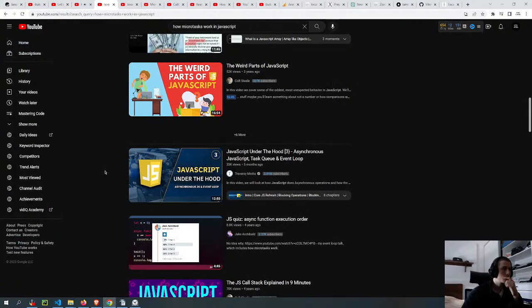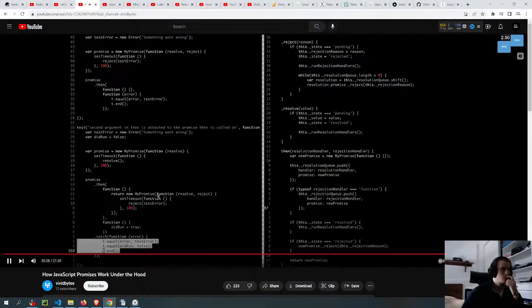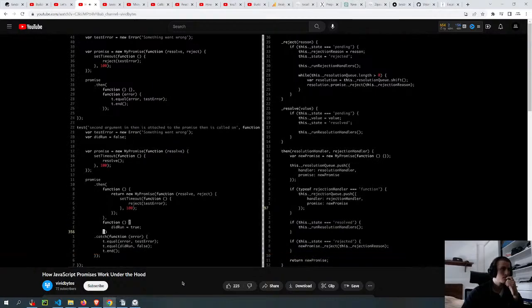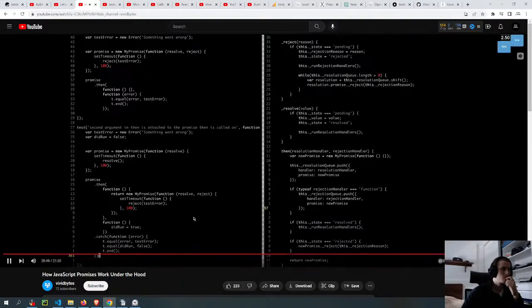If we return a promise that rejects, then it's not going to be called here. This function is never run. Instead, it's going to be called here down below. So this is why I don't really ever use this feature, the second argument to then. I just always add a catch method at the bottom of the chain. And we don't really have to do anything to make this test pass. I just wanted to add it there because this is a point of confusion for many people. So it's just something that is good to keep in mind when you're programming with promises.